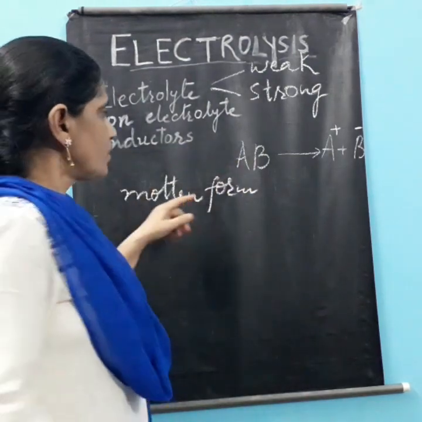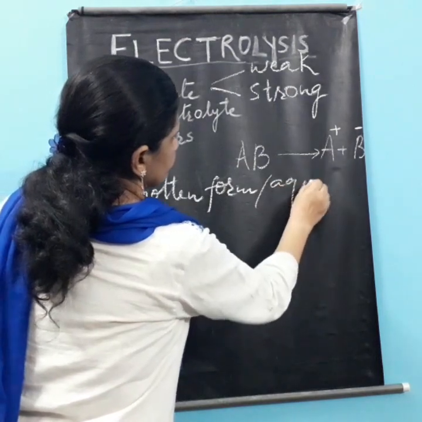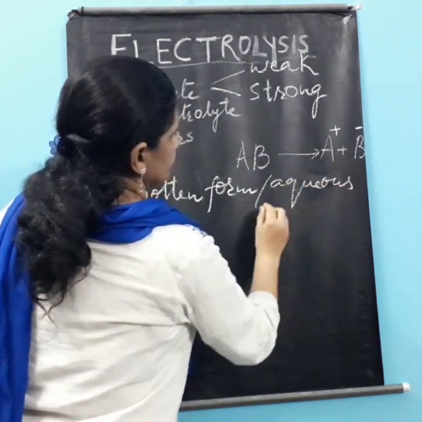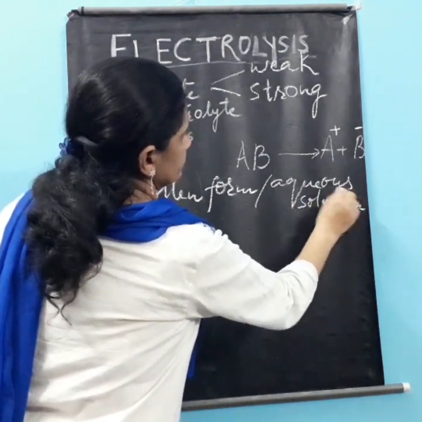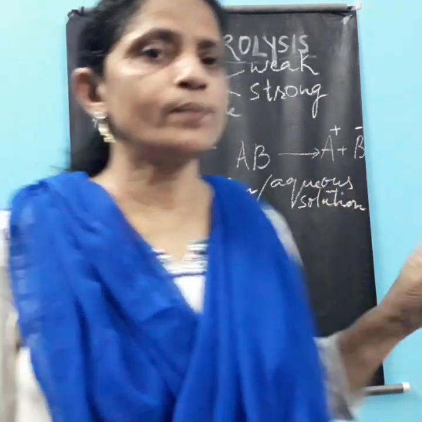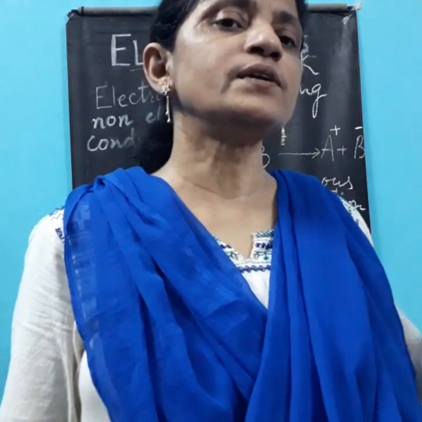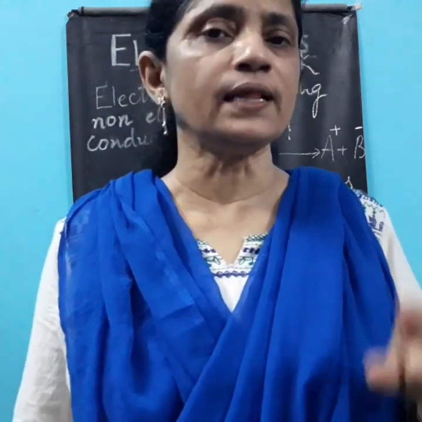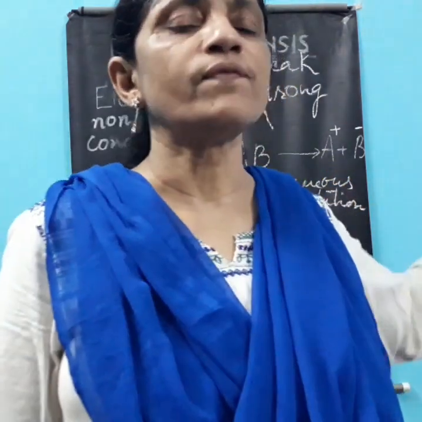or in aqueous solution. In the solid form no current passes through, and this is a major difference also. Conductors will conduct current in the solid state itself, whereas electrolytes will conduct current only in the molten state or in the aqueous solution form.